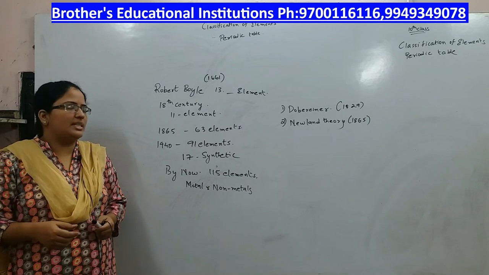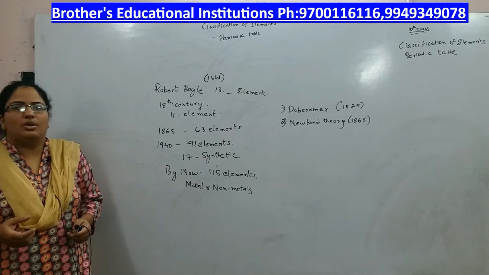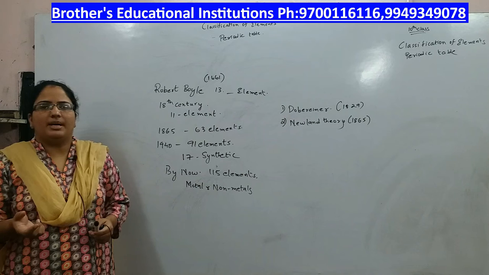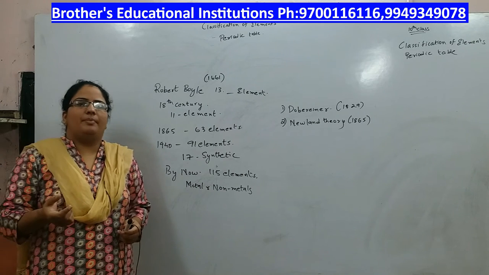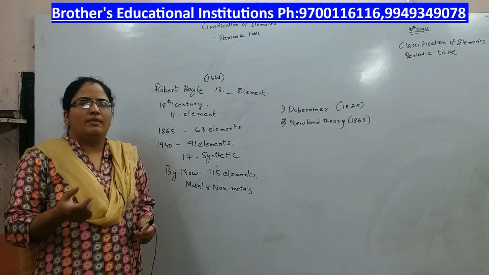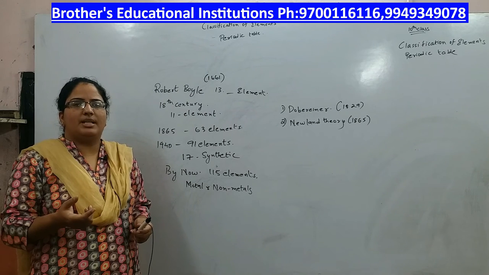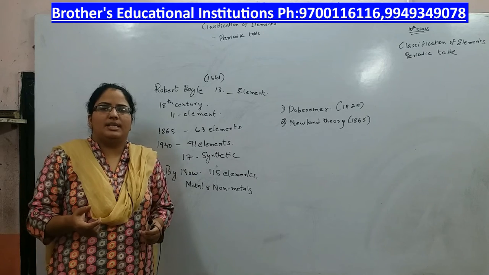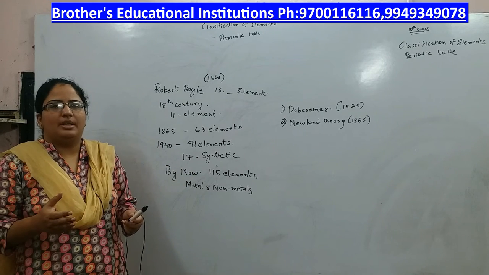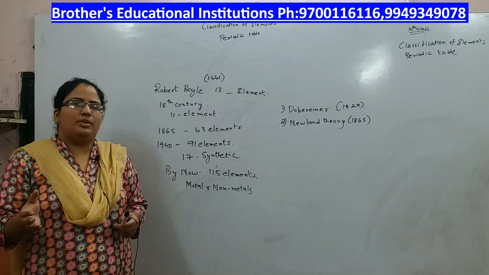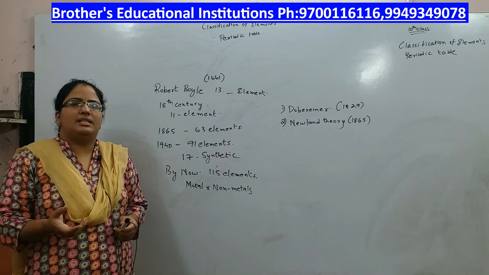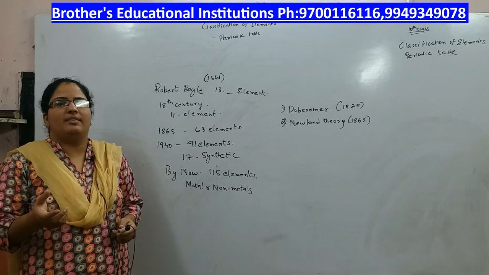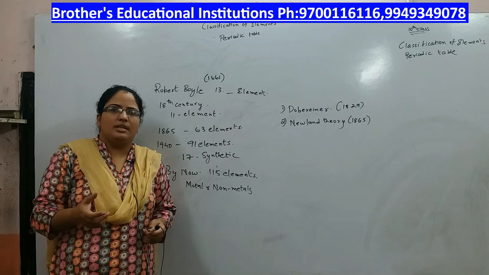Now, before going to the chapter, whenever you go to a supermarket or whenever you go to a medical shop, when you ask for a medicine, the medical shop person will give you the tablets without much difficulty. Similarly, if you go to a supermarket, you will see that all soaps are put together, all grains are put together, so that it is easy for you to shop. In case you had mixed the materials, it would be very difficult for you to choose.